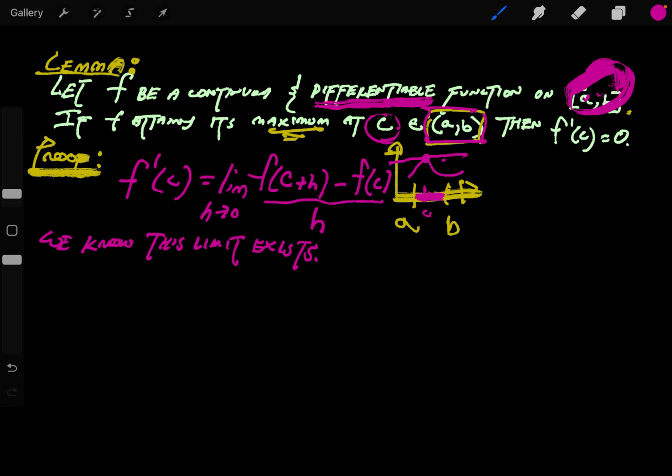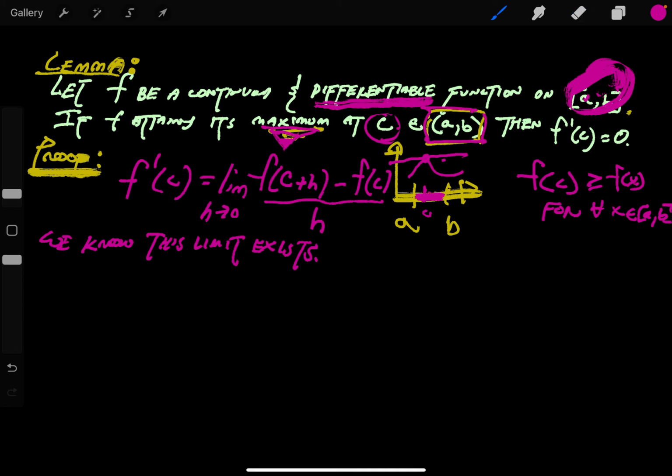We know more information about f of c. f of c is a maximum, which means that f of c is greater than or equal to every other value for x in this interval. So f of c is greater than or equal to f of x for all x in the closed interval [a, b]. And basically, this is true for all the x in [a, b].